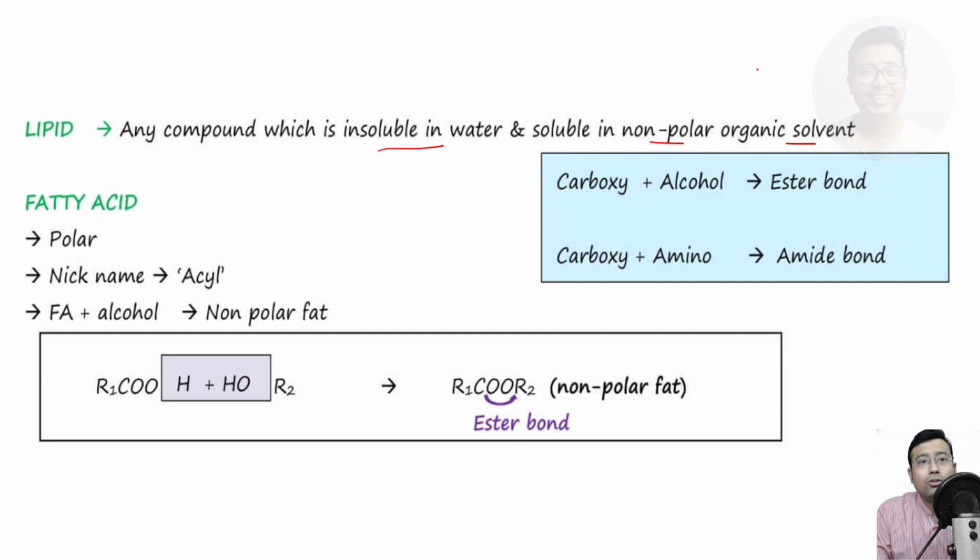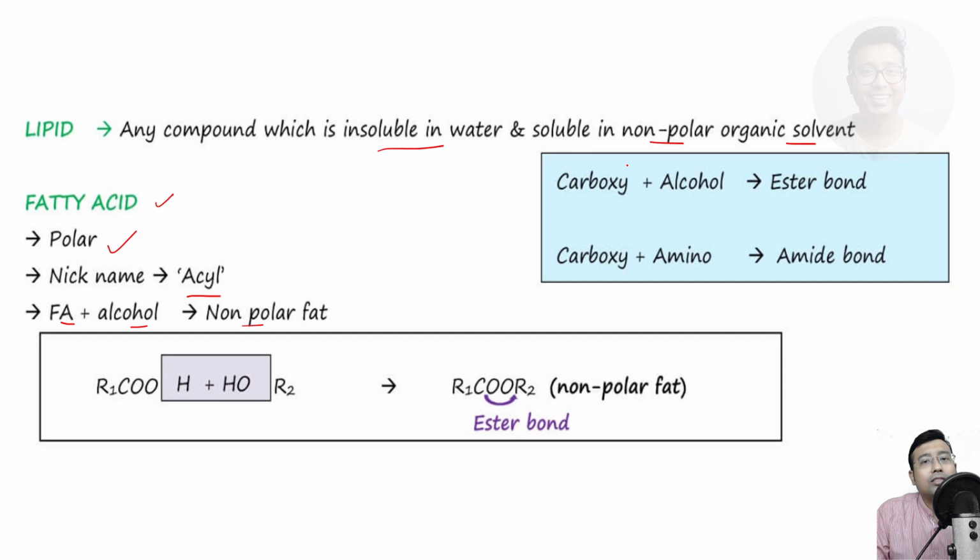Okay, so fatty acid. Next comes fatty acids. So fatty acids are polar compounds. Their nickname is acyl. So whenever henceforth you hear the name acyl, you should always know it's referring to a fatty acid, right? And fatty acid plus alcohol generally leads to non-polar fat. Okay, so what do you mean by fatty acid plus alcohol?